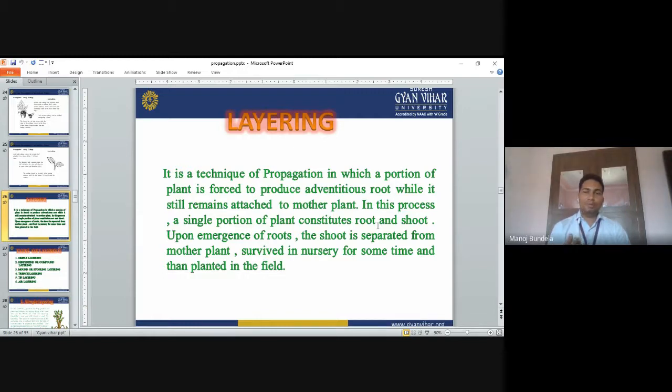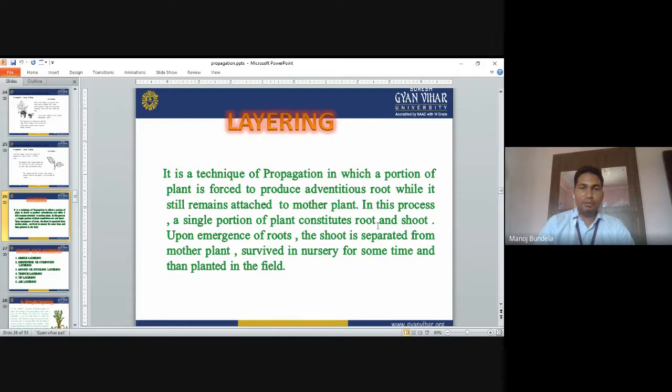From the bud parts, the roots will develop. We force the plant to develop adventitious roots. Upon emergence of the roots, the shoot is separated from the mother plant, kept in the nursery for some time, and then planted into the field.